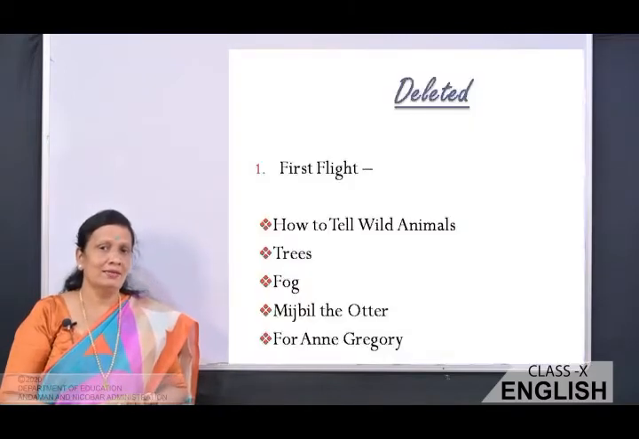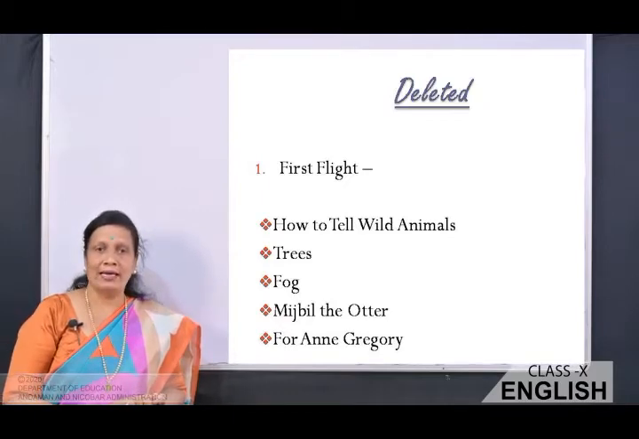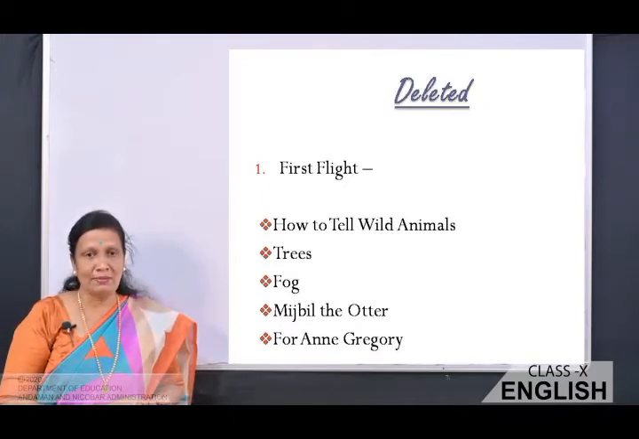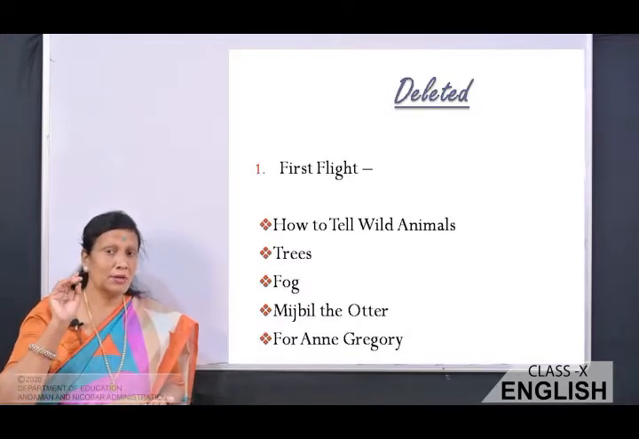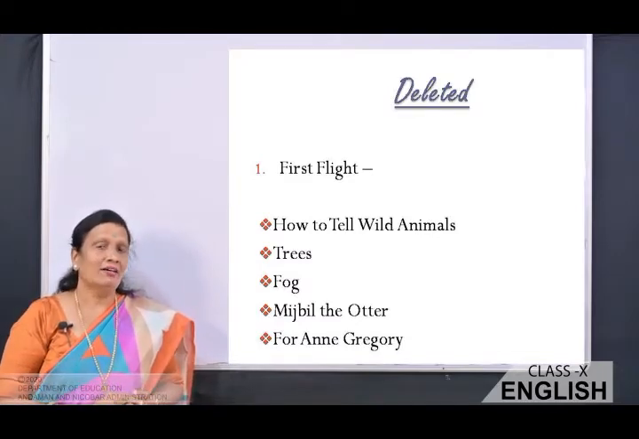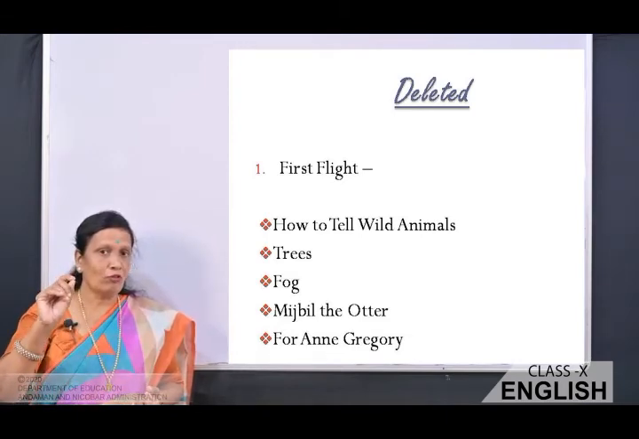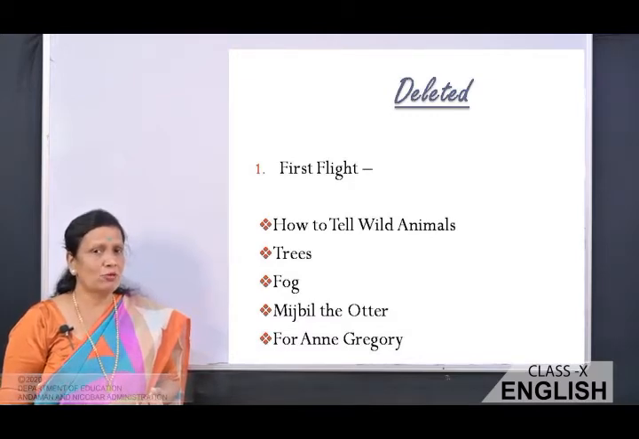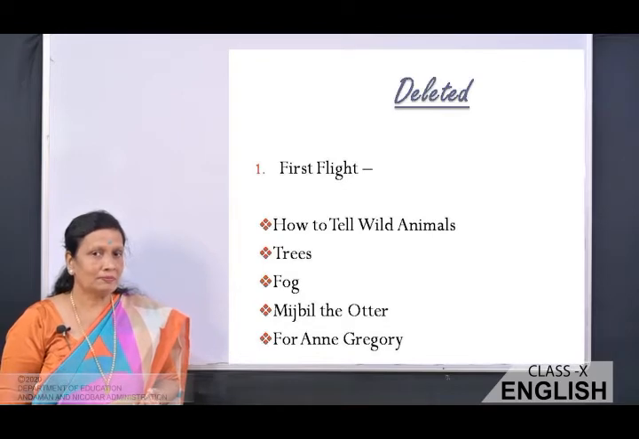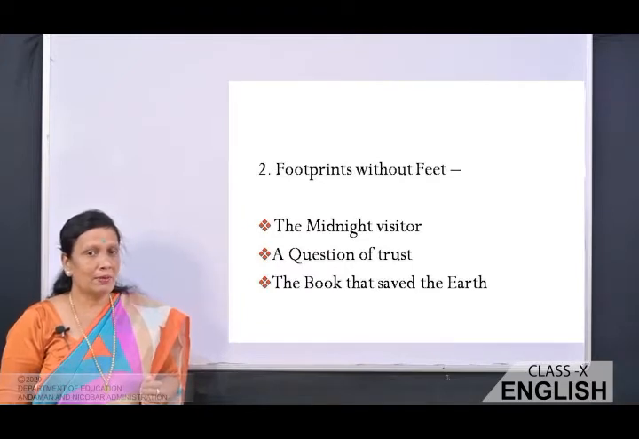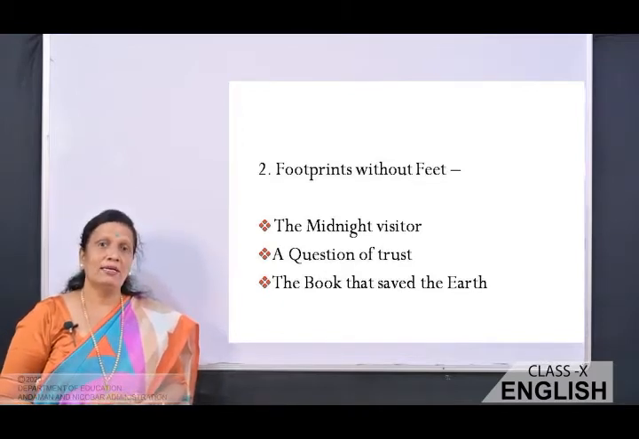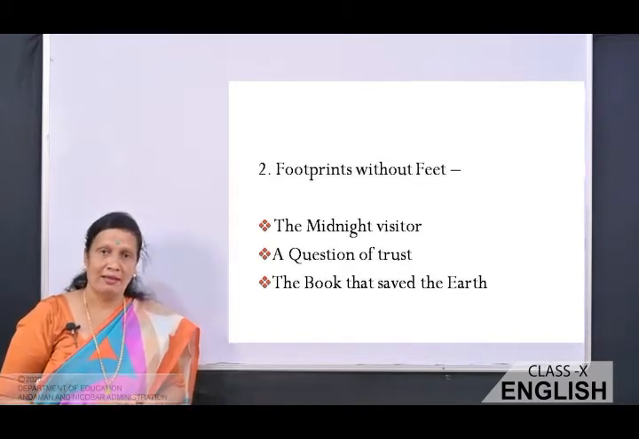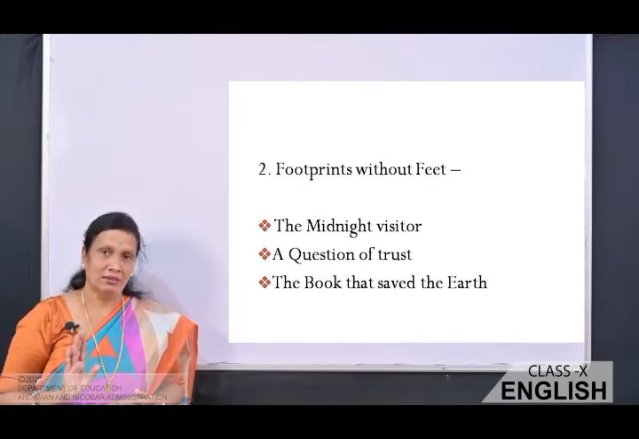Now look at the deleted chapters. From First Flight: How to Tell Wild Animals, Trees, Fog, Mijbil the Otter, and For Anne Gregory. 1 chapter and 4 poems have been deleted. So children, please note the deleted portions very carefully so that you can prepare accordingly for the exams. Now in your supplementary text, Footprints Without Feet, 3 chapters have been deleted: The Midnight Visitor, A Question of Trust, and The Book That Saved the Earth.